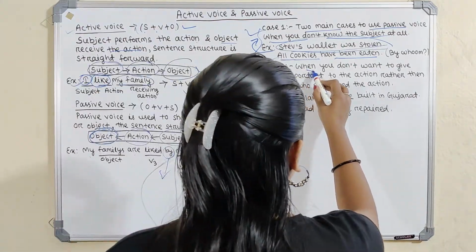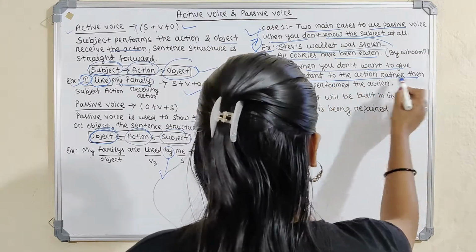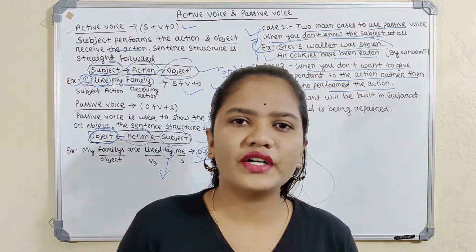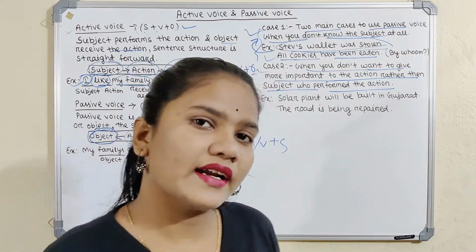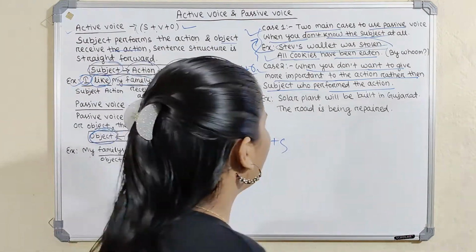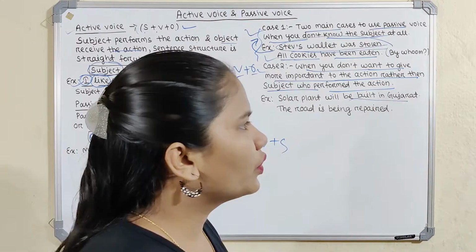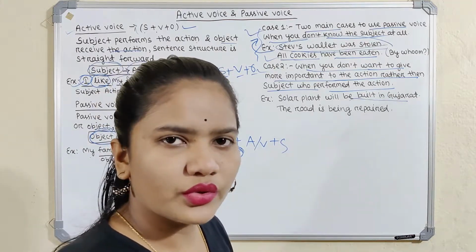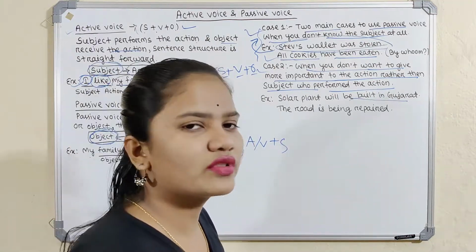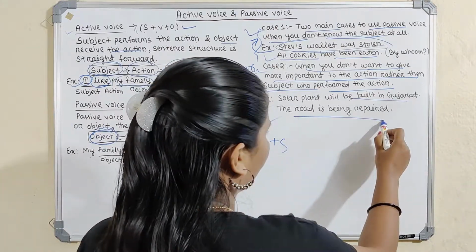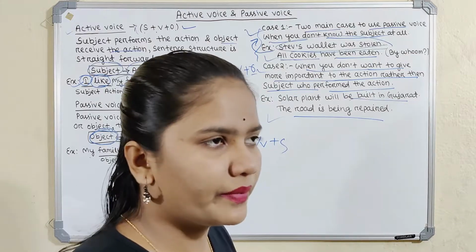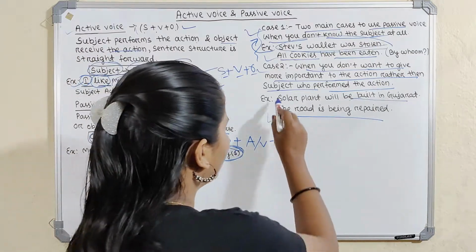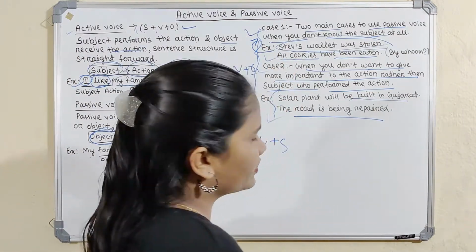The second case is when we don't want to give importance to the subject who performs the action, rather than the action itself. In that case we can also use the passive voice. For example, a solar plant will be built in Gujarat. Who will build the plant in Gujarat, we don't know, and we don't want to give importance to it. Again, the road is being repaired. We only focus on the road being repaired, not on who will repair it.